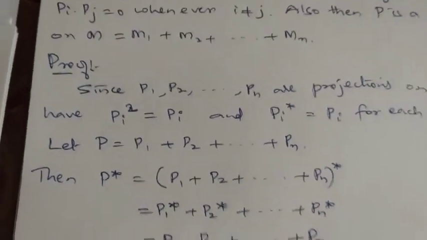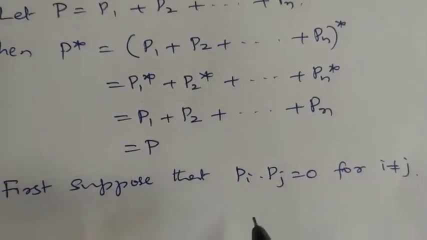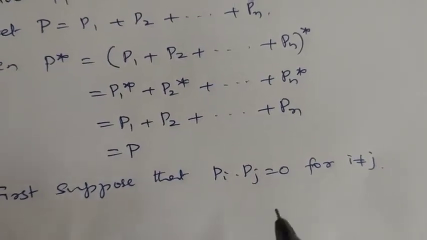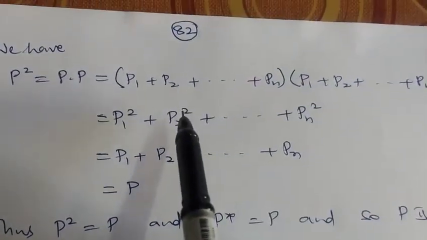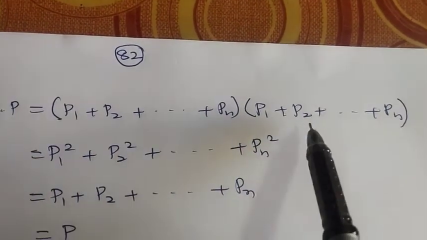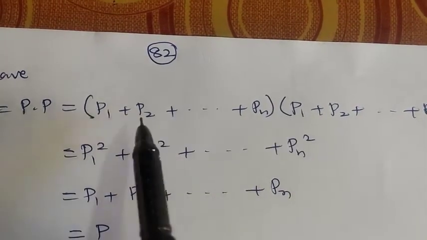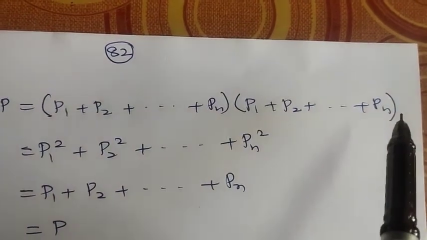Now first let us assume that the Pi's are pairwise orthogonal. That means Pi Pj is 0 for i not equal to j. Then what will happen? We have P squared, which is P into P, that can be written as P1 plus P2 etc. plus Pn into P1 plus P2 etc. plus Pn. Now if we multiply this, P1 into P1 is P1 squared, P1 into P2 is 0, P1 into P3 is 0, etc., P1 into Pn is 0.